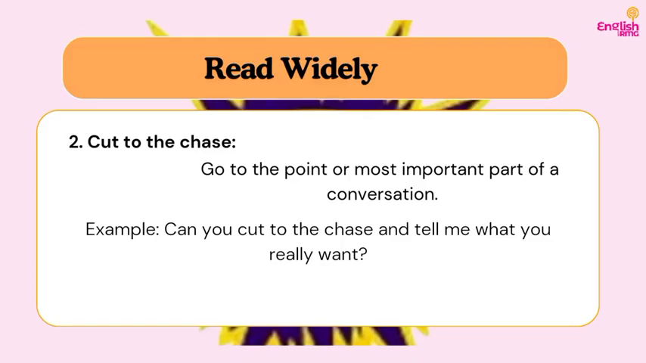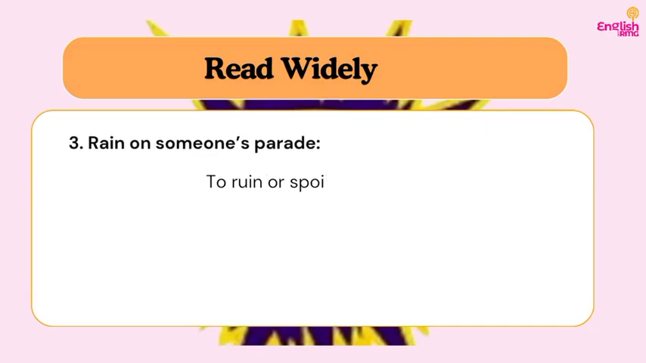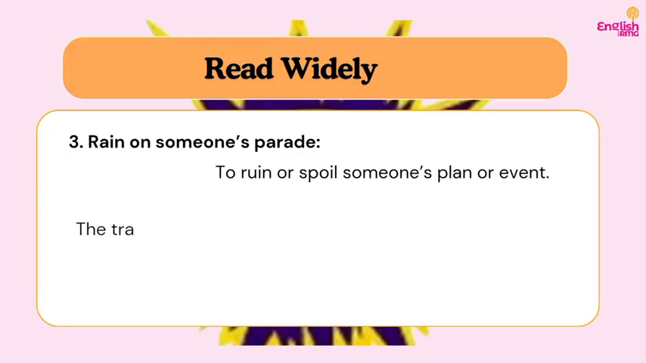Do you understand? So let's move on to number three, and it reads, rain on someone's parade. So what does it mean to rain on someone's parade? It means to ruin or spoil someone's plan or event. So if I say, don't rain on my parade today, that is, don't spoil my plan today, or don't ruin my event today.